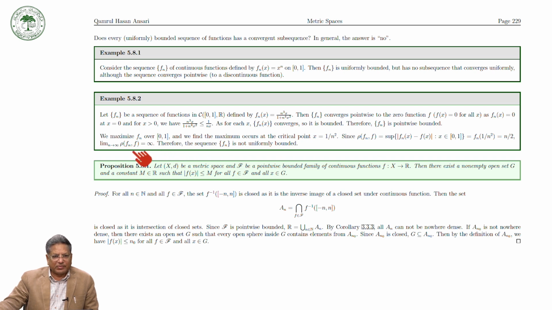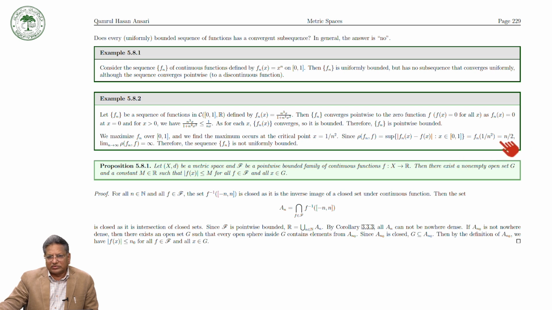We can maximize Fn over the closed interval [0, 1], and we find the maximum occurs at the critical point x equal to 1 over n squared. Since the metric on this space C([0, 1], R) is defined in this way, this is equal to Fn(1 over n squared), and so this is equal to n by 2.